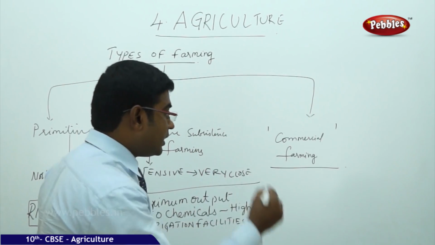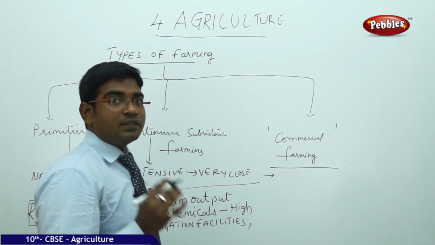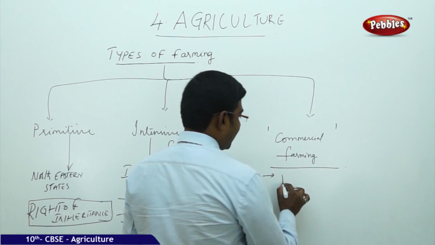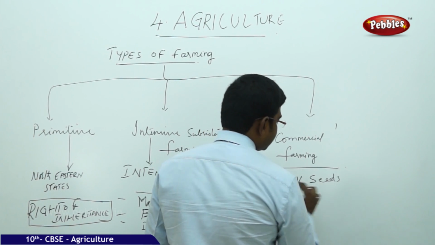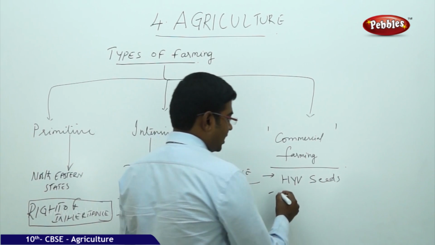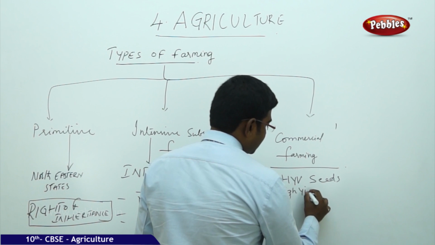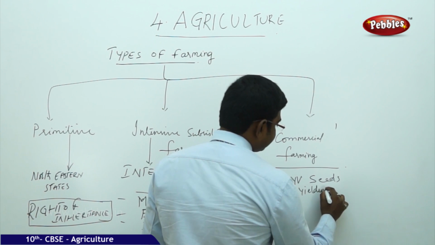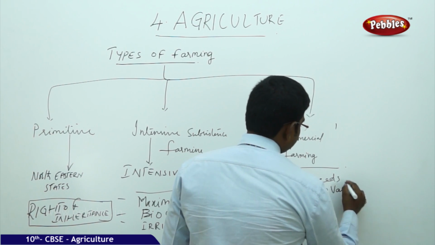So, in order to earn huge profits, many researches have been done, and then they brought the HYV seeds. What are these HYV seeds? The HYV seeds are high yielding variety seeds.